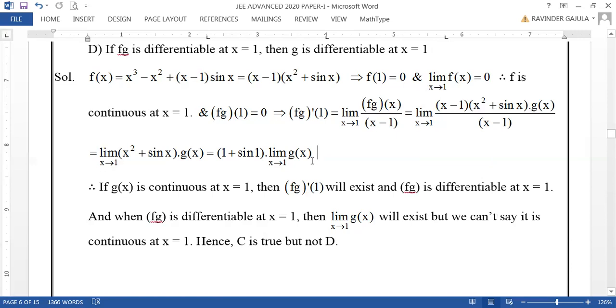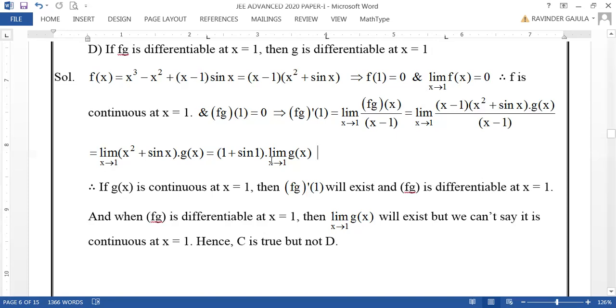But here, even though limit x tends to 1, g of x exists, the left limit as x tends to 1 and right limit as x tends to 1 may be equal, but g of 1 may not be equal to that.